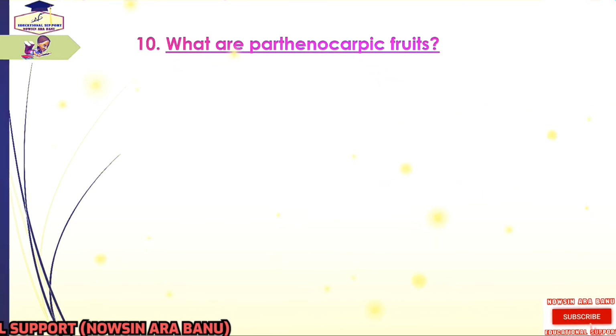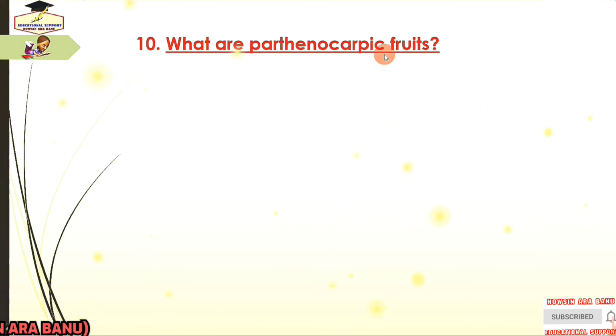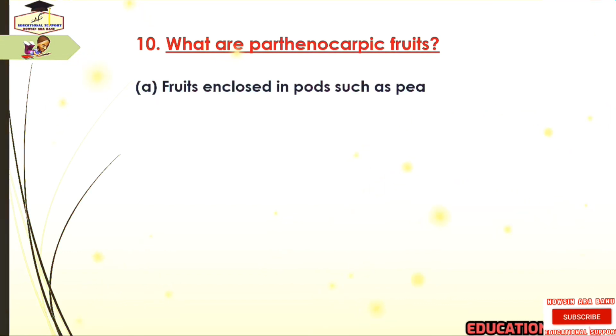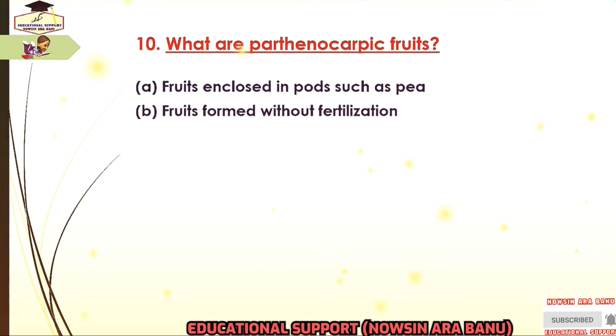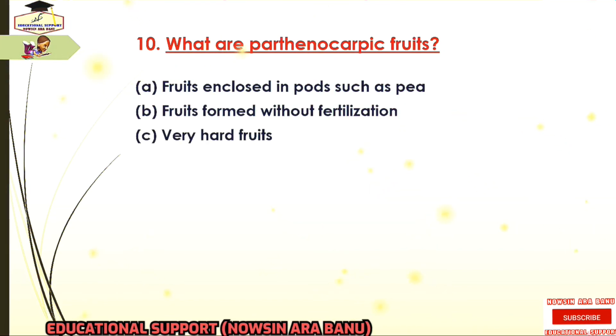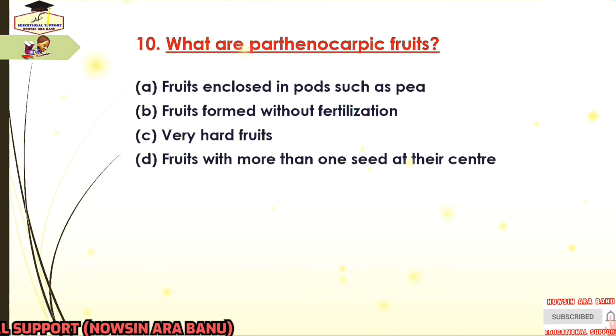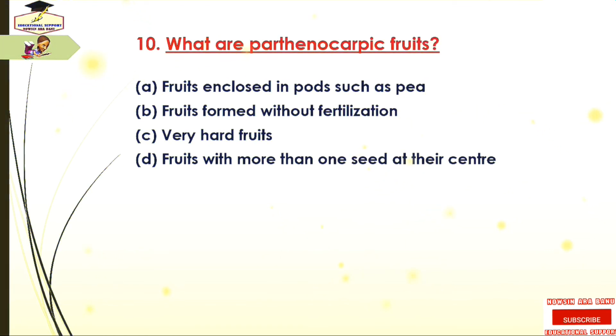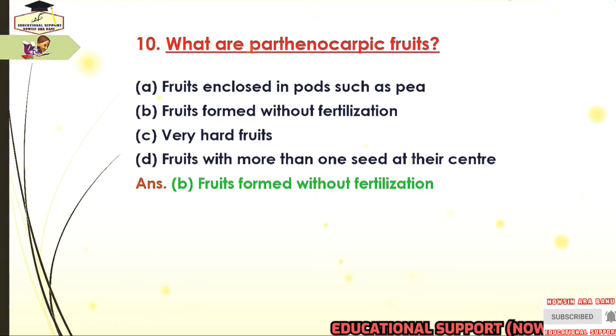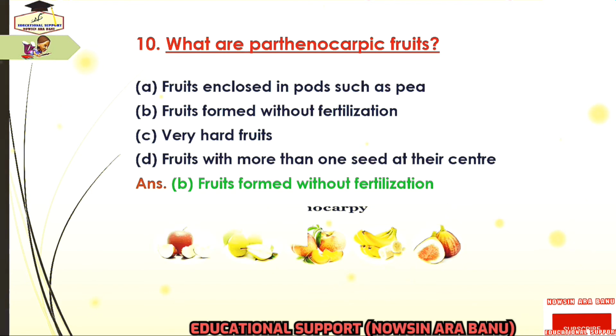Next question is, what are parthenocarpic fruits? And the options are fruits enclosed in pods such as pea, fruits formed without fertilization, very hard fruits, and the last is fruits with more than one seed at their center. And the answer is fruits formed without fertilization.